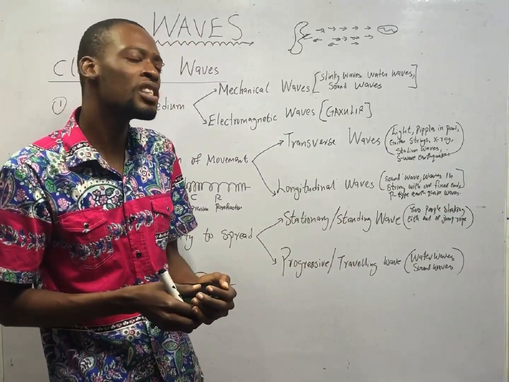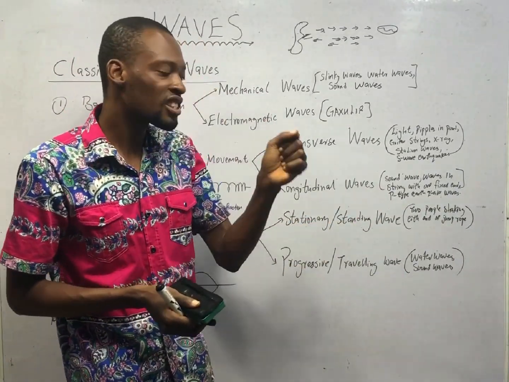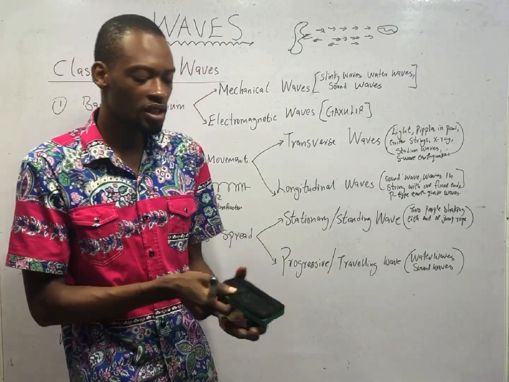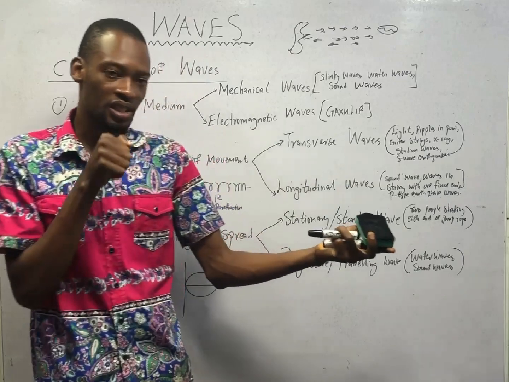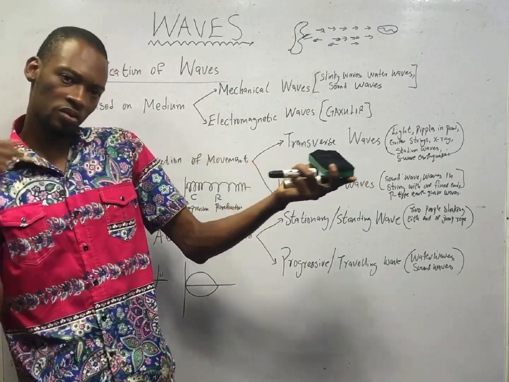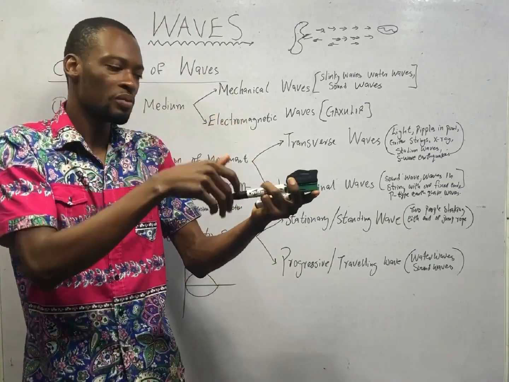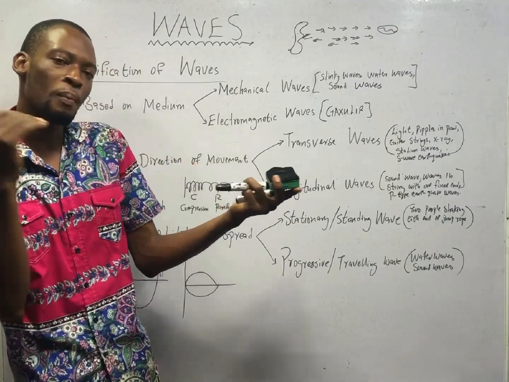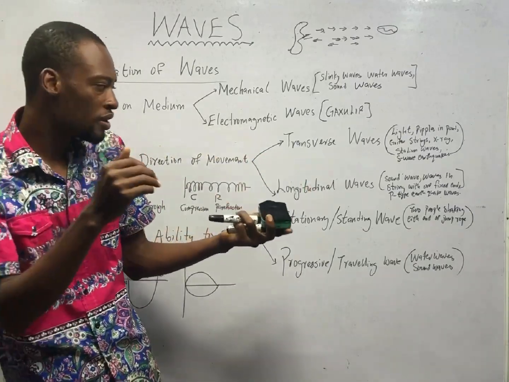Examples of longitudinal waves are sound waves, like I just explained, and waves in a string with one end fixed. If there is a string here and one end is fixed, as you vibrate, you notice that it doesn't oscillate sideways because one of the ends is fixed. So the movement of the particles is parallel to the movement of the wave.